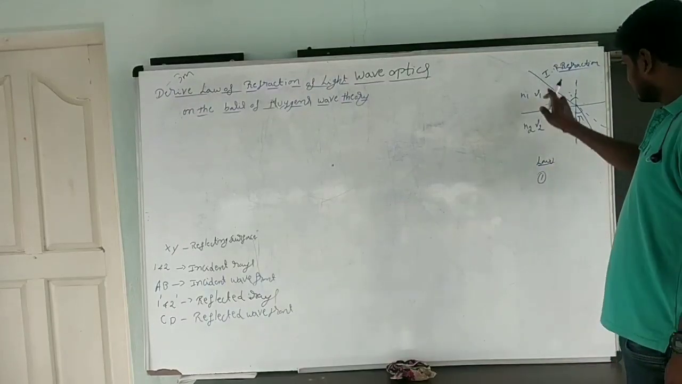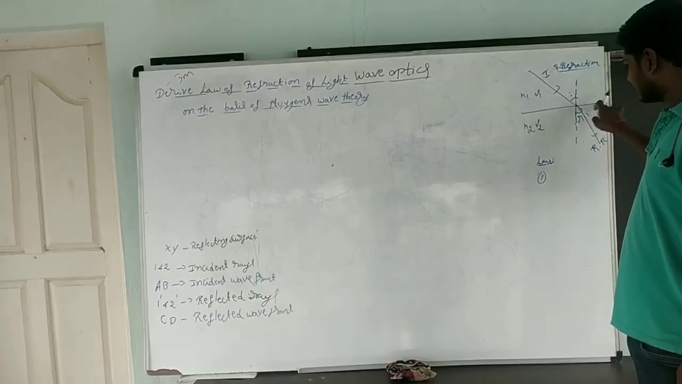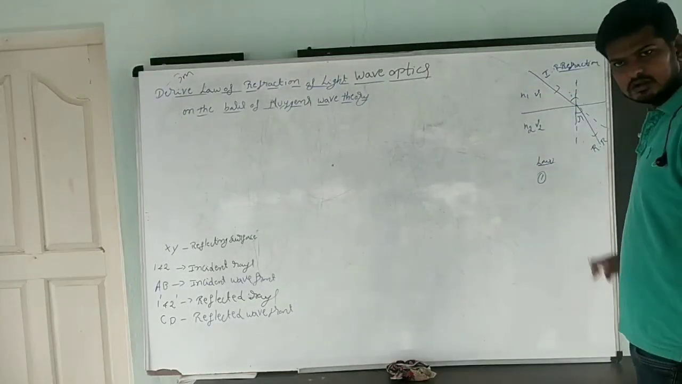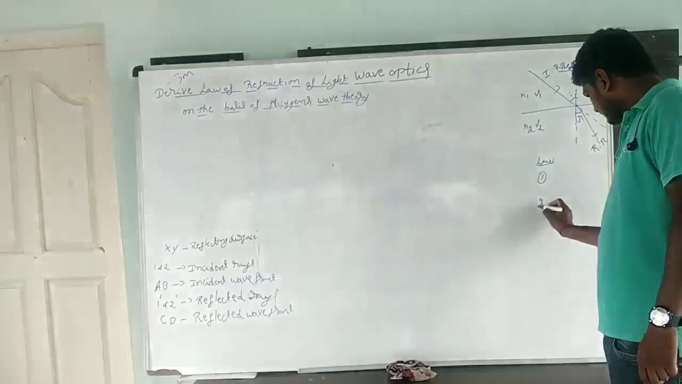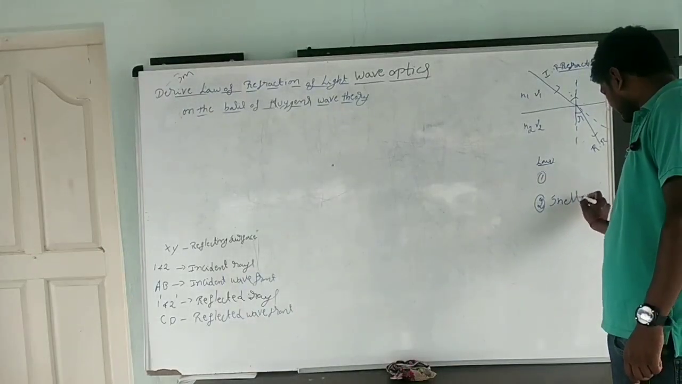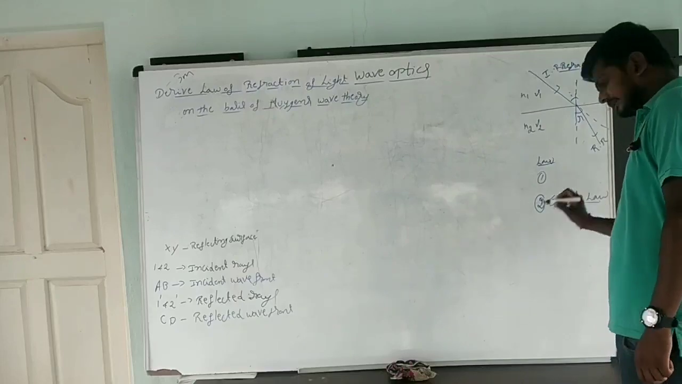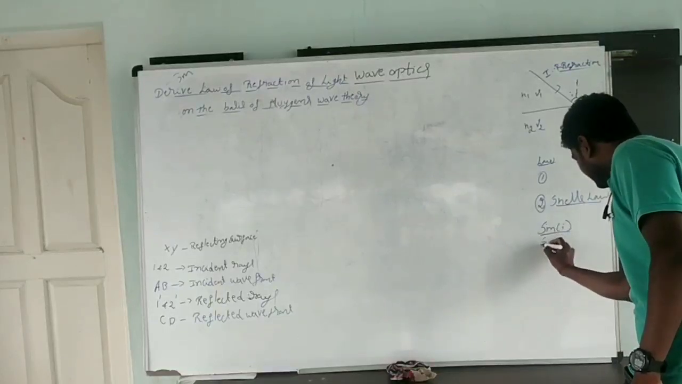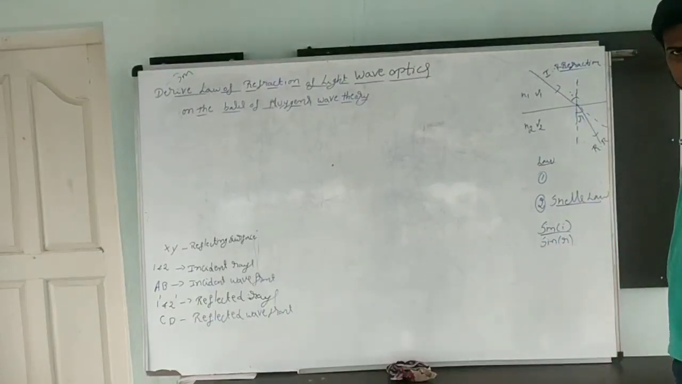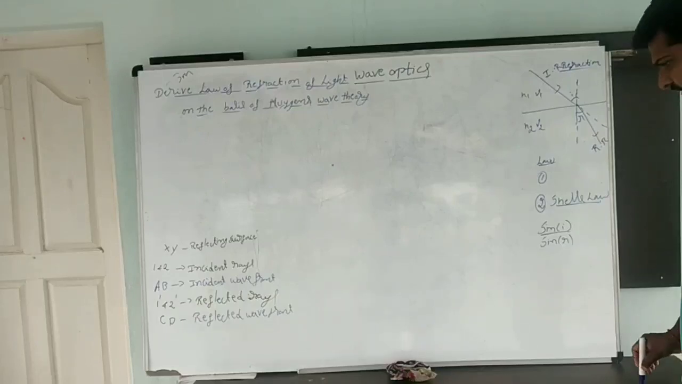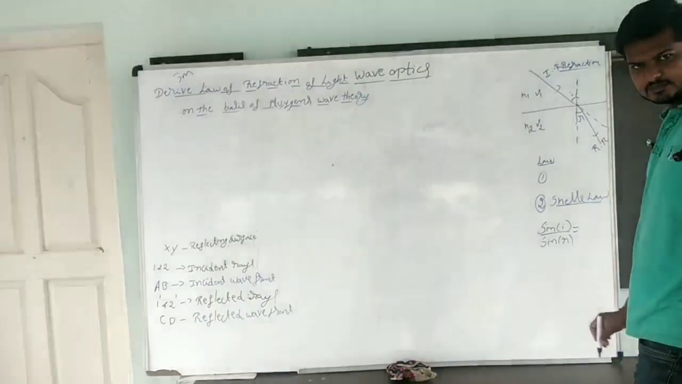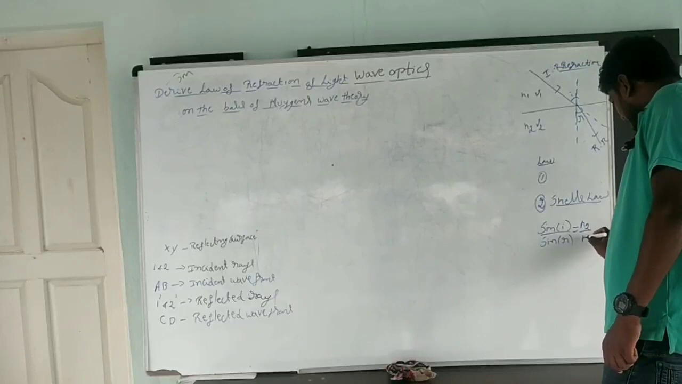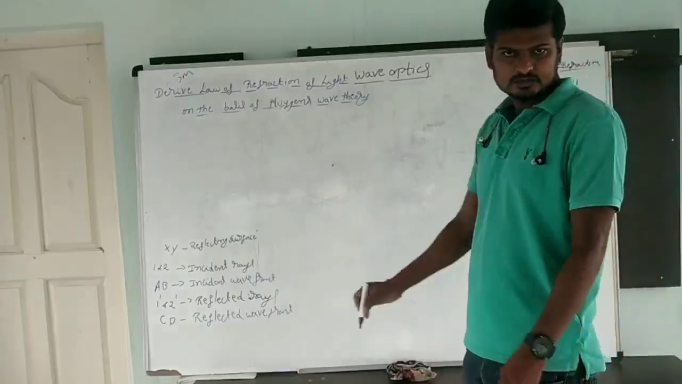The first law: the incident ray, refracted ray, and normal lie in the same plane. The second one is also called Snell's law. The ratio of the sine of the angle of incidence to the sine of the angle of refraction is equal to the refractive index of the medium, which is N2 by N1, or we can also call it N.